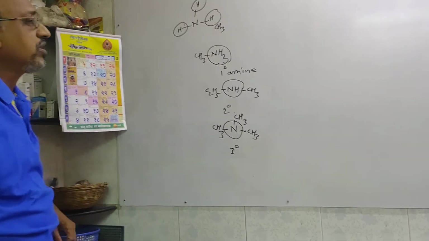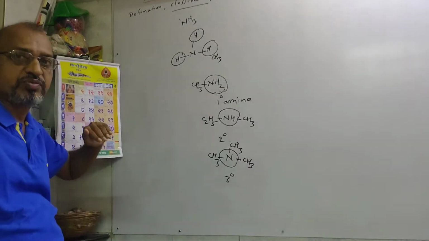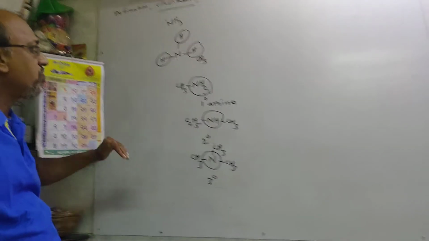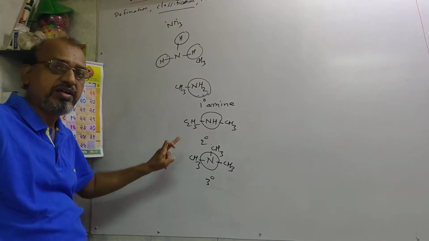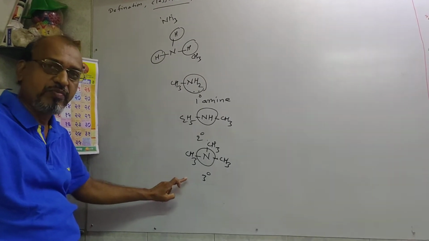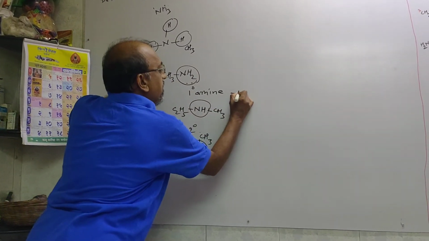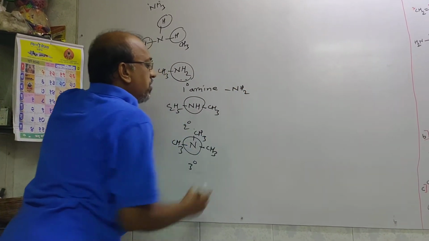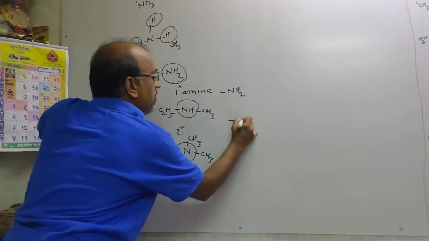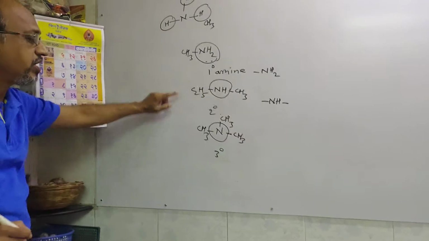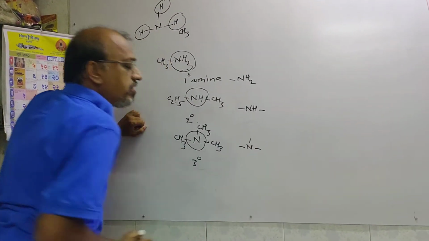So in this way we can classify amines into three types: primary amine, secondary amine, and tertiary amine. In primary amine, the main functional group contains the NH2 group. In secondary amine, the main functional group is the NH group. In tertiary amine, the main functional group is N, it is what?